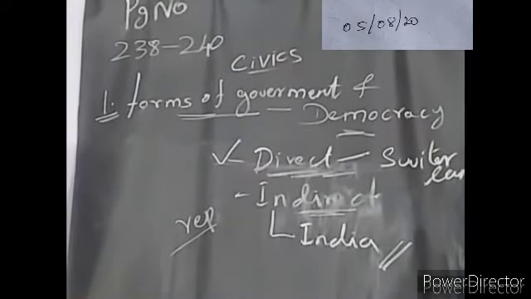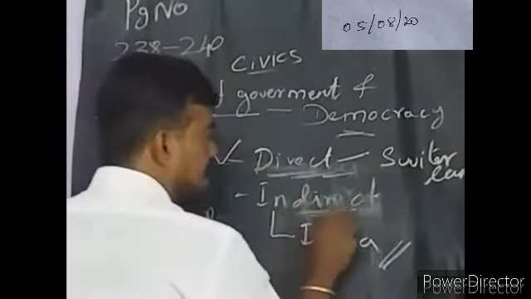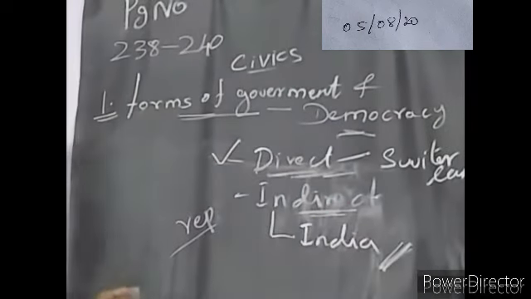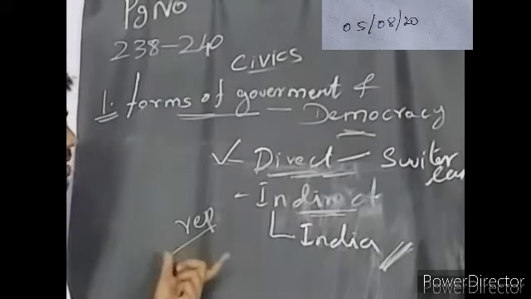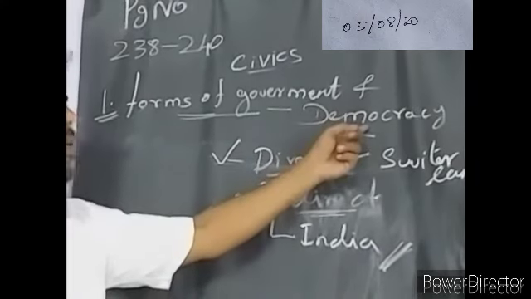For most things, the government asks the people for their suggestions. Some persons will accept that, some will not. It all depends on the representatives. Finally, they only will take the decision. So this is indirect democracy. These are the topics we saw today. In upcoming classes, we can see the remaining parts about democracy.